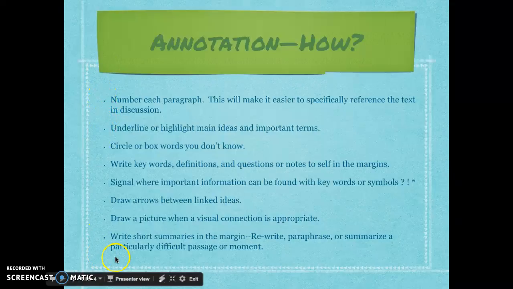What comes after this is kind of optional, but you should do most of these. Underline or highlight main ideas and important terms. Don't just grab a highlighter and start highlighting a bunch of stuff. Make sure it's a main idea. Make sure it's important. Circle or box any words you don't know. Obviously, if you do that, you should also look those words up and be honest about the words you don't know, because that's going to give us our summary information.